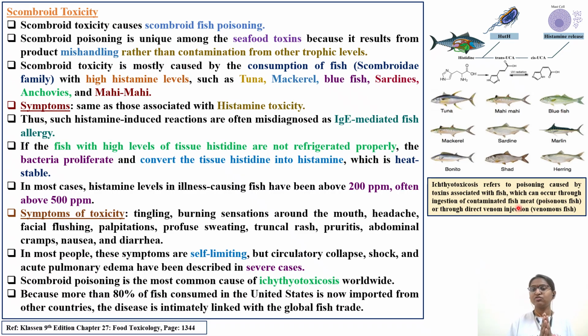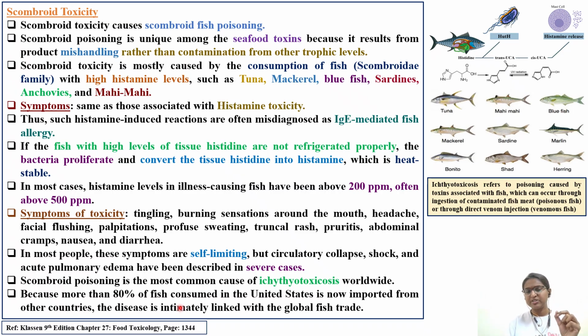Ichthyotoxicosis is a bigger umbrella under which you will get pufferfish poisoning, ciguatera poisoning, and scombroid poisoning. So all types of fish poisonings come under the bigger umbrella of ichthyotoxicosis, or through direct venomous injections, that is, if there is a venomous fish, that poisoning also comes under ichthyotoxicosis. So pause here and try to read about this particular definition.